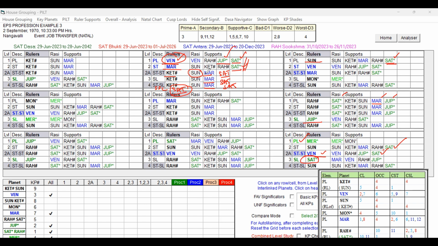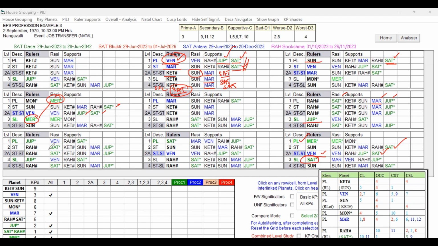After that, as I said, during Moon Bugdi, he got the transfer back. Because Moon has Mercury, an important key planet, in supports and also as sub-lord. That way it is very good. Other levels have Jupiter and Saturn strong. This is supporting.